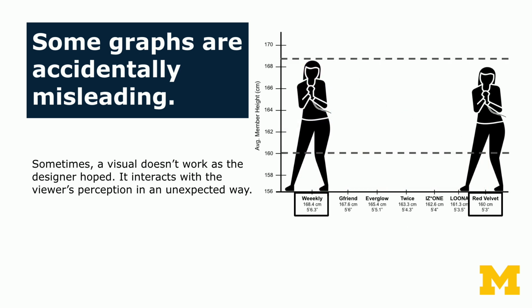Now, in fact, the real difference in the heights, if we had tried to graph it more realistically, is actually very subtle. It's only a matter of about 3 inches, that the average height of a Weekly member is about 5'6", and the average height of a Red Velvet member is 5'3". And choosing different iconography, we could maybe make a more accurate depiction of the magnitude of that difference.